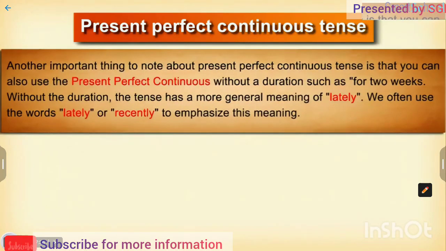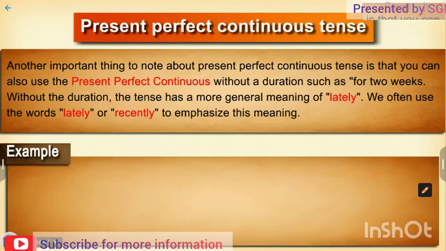Another important thing to note about present perfect continuous tense is that you can also use the present perfect continuous without a duration, such as for 2 weeks. Without the duration, the tense has a more general meaning of lately. We often use the words lately or recently to emphasize this meaning. Let us take some examples.